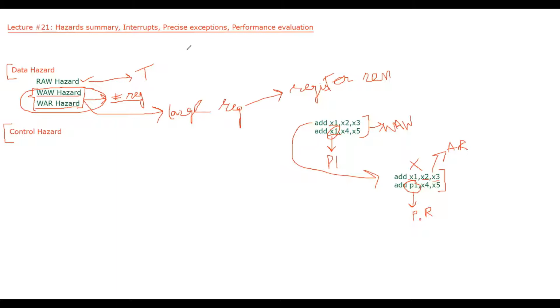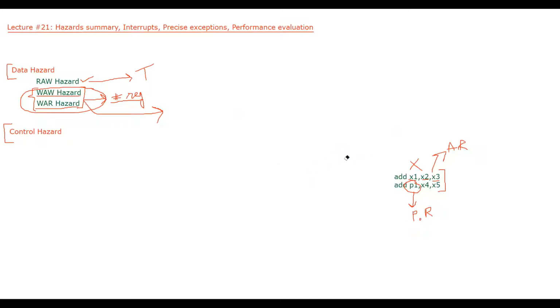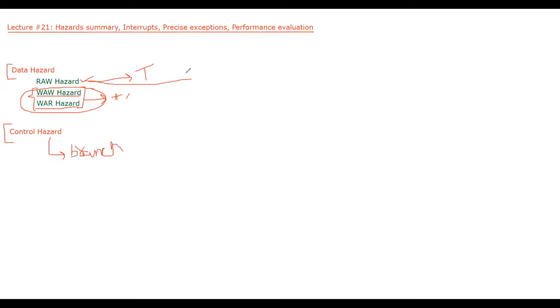Then comes the other dependency. What was the other hazard? The other hazard is a control hazard. And we know that control hazards are because of branch instructions. Whenever we have a branch, and before discussing this, we know that because of a RAW hazard, there is a 3-cycle penalty in case of a 5-stage pipeline.